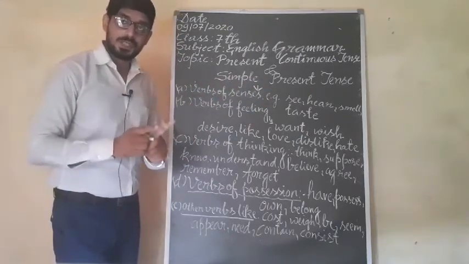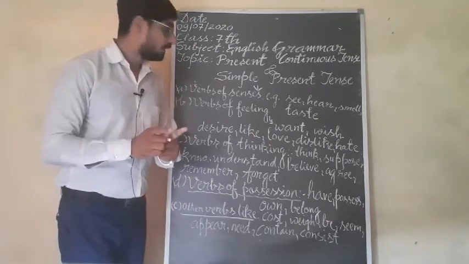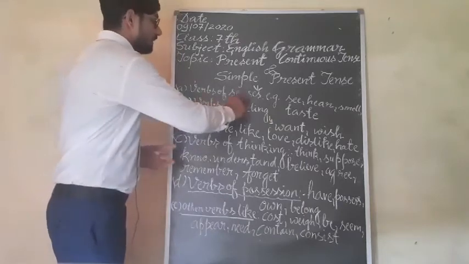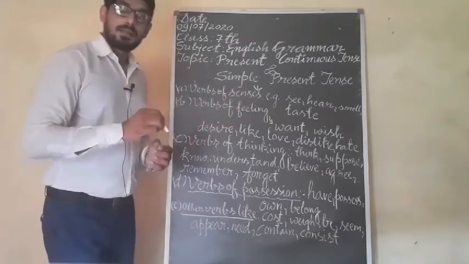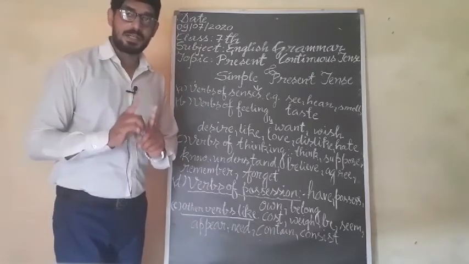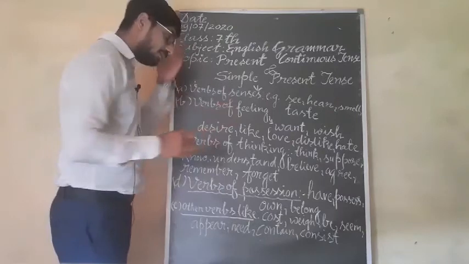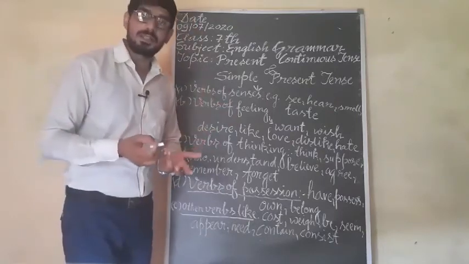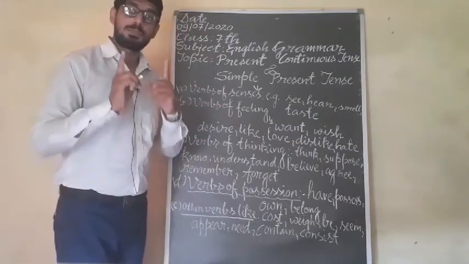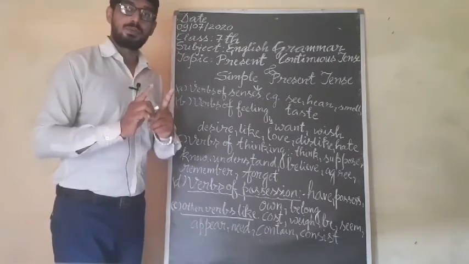If you are using them otherwise, it means that you are doing it wrong, incorrect. Verbs of senses: suppose that you are writing I am seeing, it is incorrect. I see, you have it right. Verbs of feeling: I am wanting something, it is incorrect to write. You have to write I want something. It is the correct way to write.